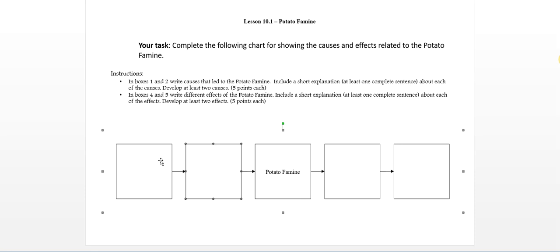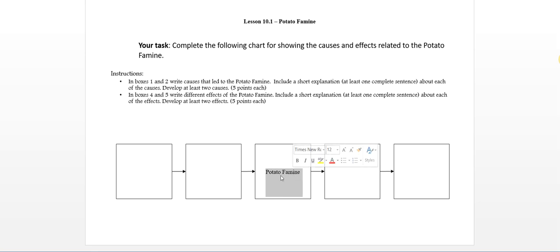The next thing that comes up is that it seems like sometimes there's a little bit of trouble with cause and effect. So I've come up with a simple test you can apply to your answers to make sure that you are using a true cause or true effect that will give you credit. Before I flip screens to show you that, though, we want to look at the potato famine.